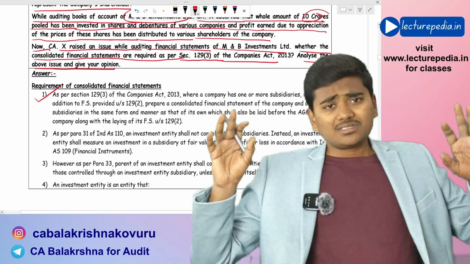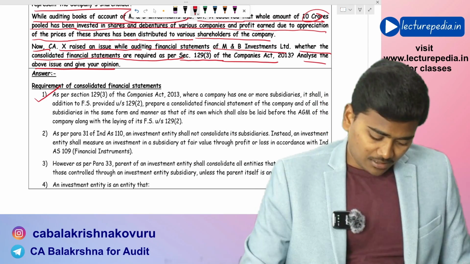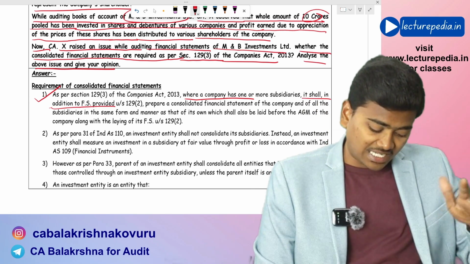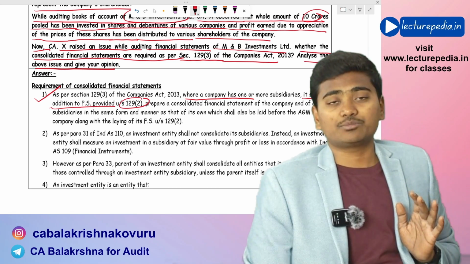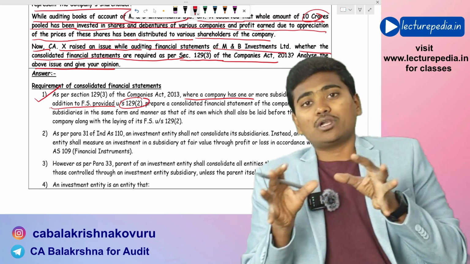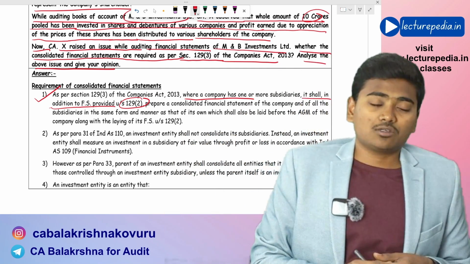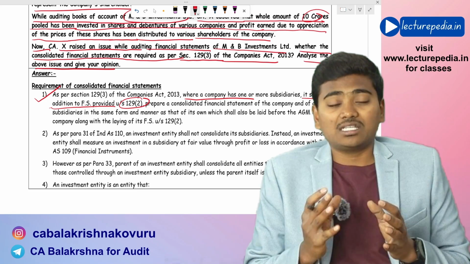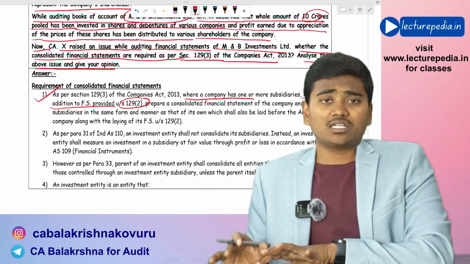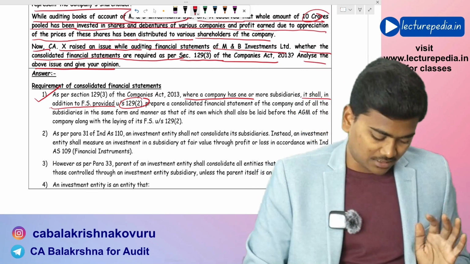So first of all, as per Companies Act, section 129 subsection 3 says that where a company has one or more subsidiaries, then it shall, in addition to the financial statements provided under section 129 subsection 2, that is, in addition to the standalone financial statements, also prepare consolidated financial statements consolidating its financial statements and the financial statements of the subsidiary. In case it has a subsidiary, then apart from its standalone financial statements, it should also prepare consolidated financial statements. This is what is said by section 129 subsection 3 of the Companies Act.